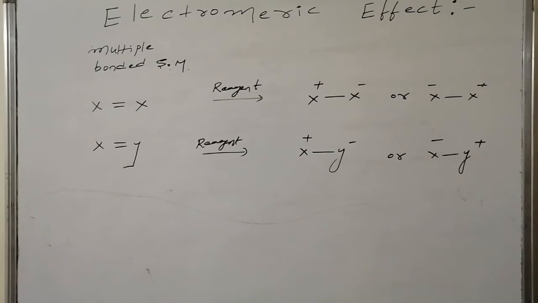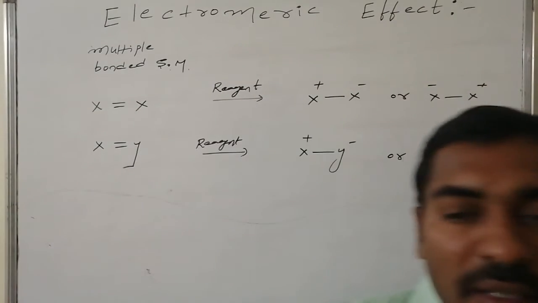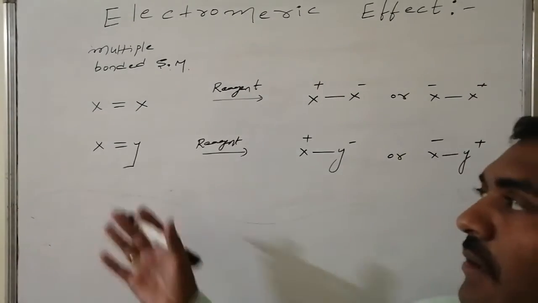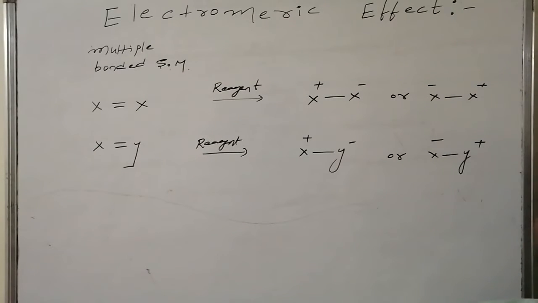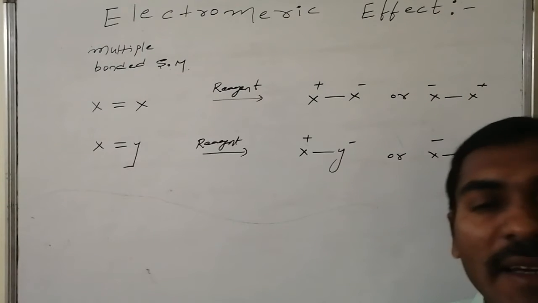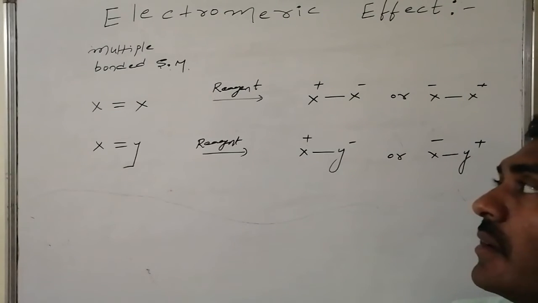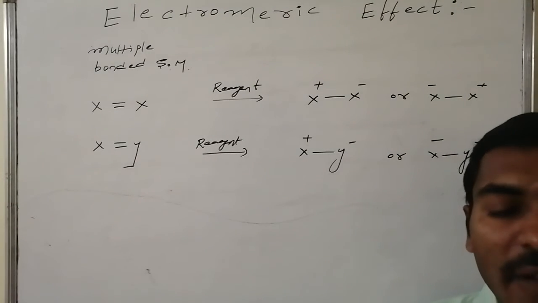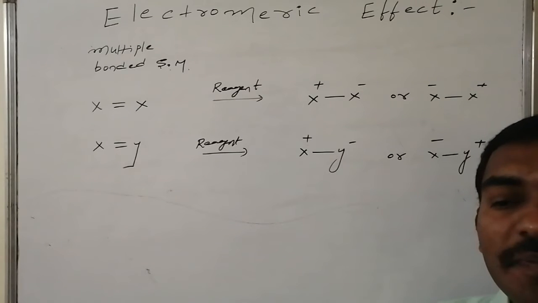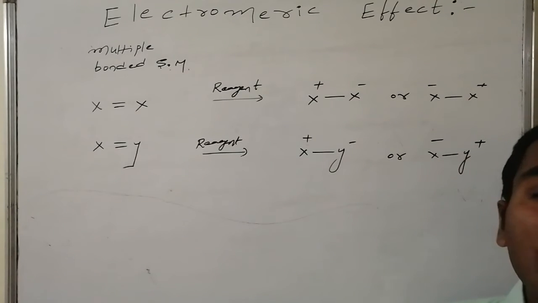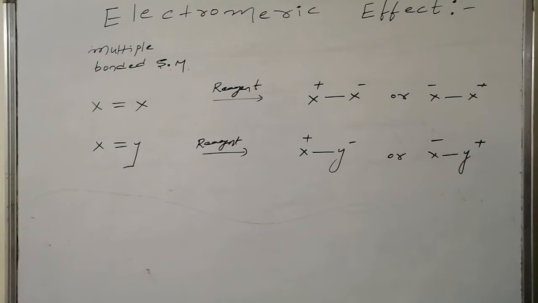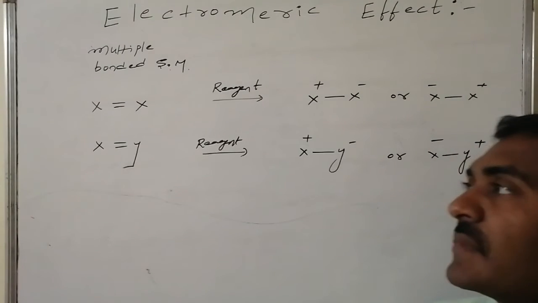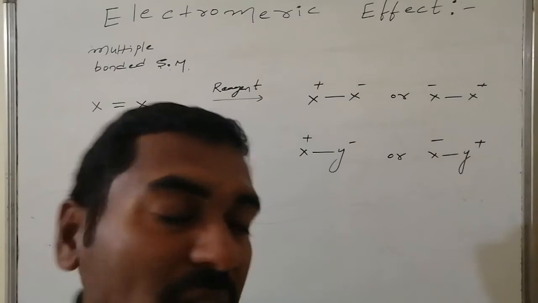The technical representation of the electromeric effect: consider homo systems with multiple bonds. I am writing the simplest system, with a double bond. X and X are connected with a double bond, and this double bond system does not have any charge dispersion. Suppose in the presence of a reagent, one of them gets one unit positive charge with the loss of one pi bond, that is, the pi bond is shifted towards one of the atoms.